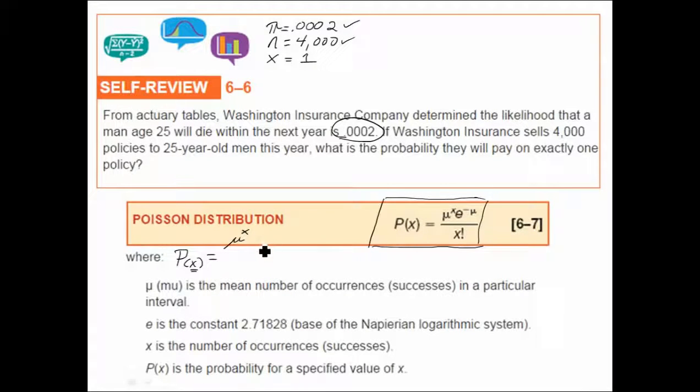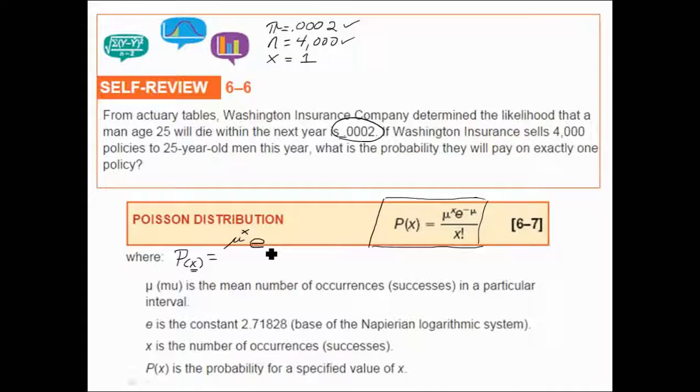We'll multiply that by the constant e, and the constant e is down here. The e will always be 2.71828. We'll take that e and we're going to take it to the power of negative mu. When we've multiplied these two together, we're going to divide by x factorial. This formula is going to require us to know the mean. So I'll write that here.